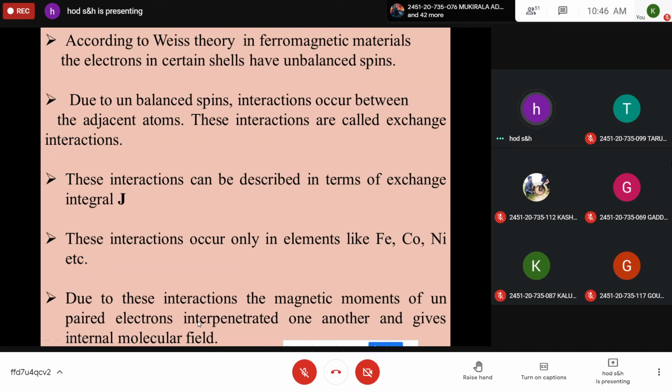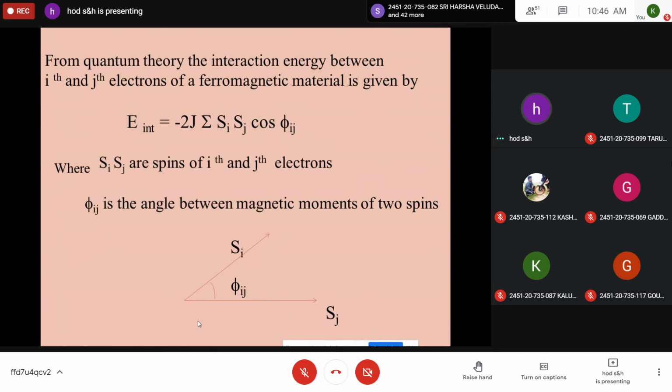Is it clear? So in ferromagnetic materials like iron, cobalt, nickel, certain shells have unbalanced spins. These unbalanced spin electrons interact with the adjacent atoms and create certain energy. These interactions are expressed by the exchange integral J, and because of this, some internal molecular field is present in the ferromagnetic material.